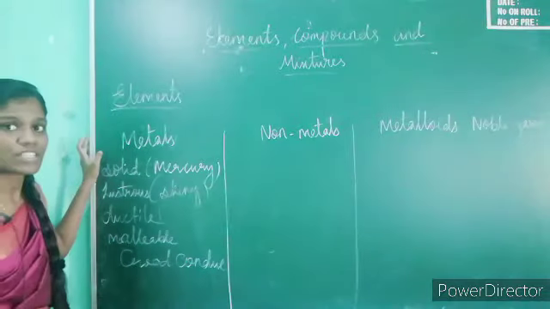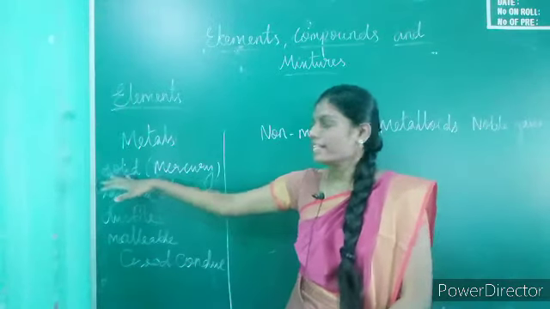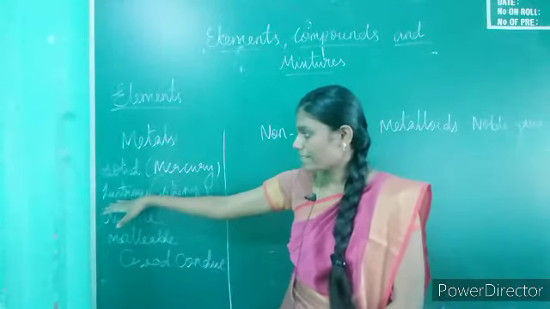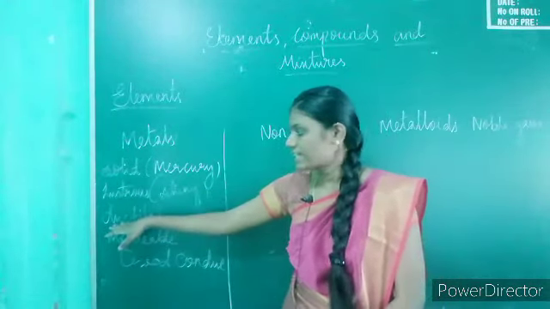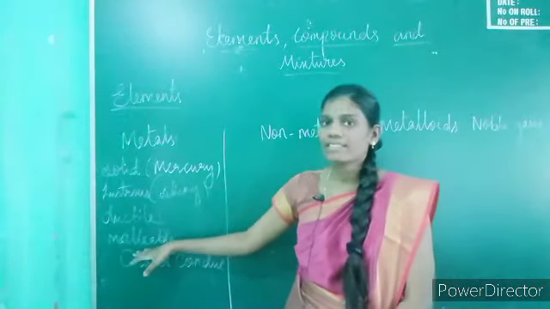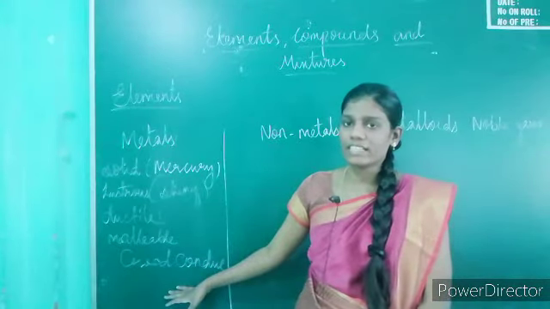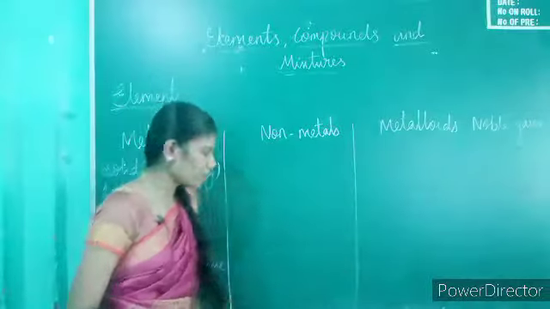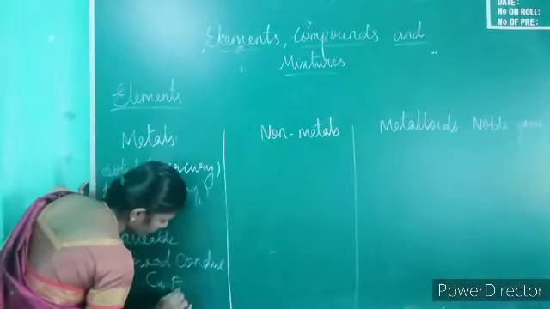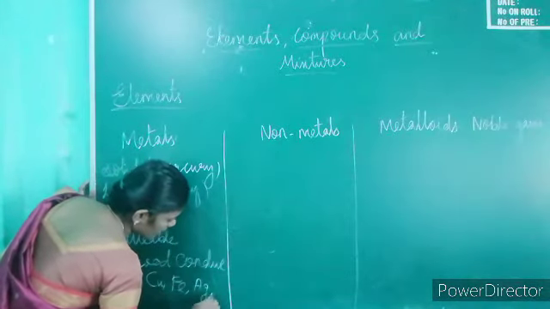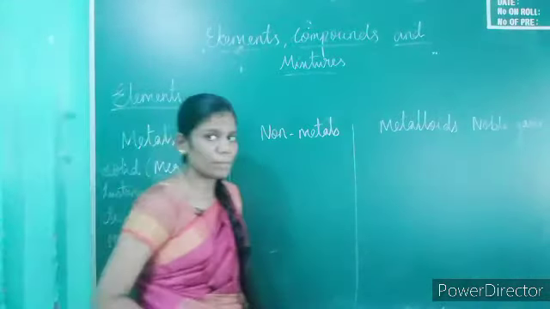So, most metals are solid except mercury. Metals have a lustrous, shiny surface. They are ductile and malleable, and are good conductors of heat and electricity. Examples of metals are copper, iron, silver, gold, etc.